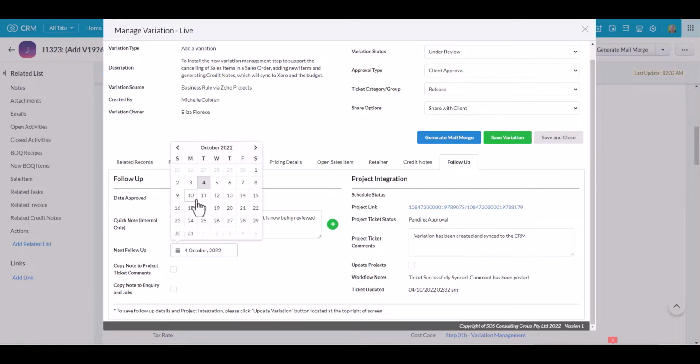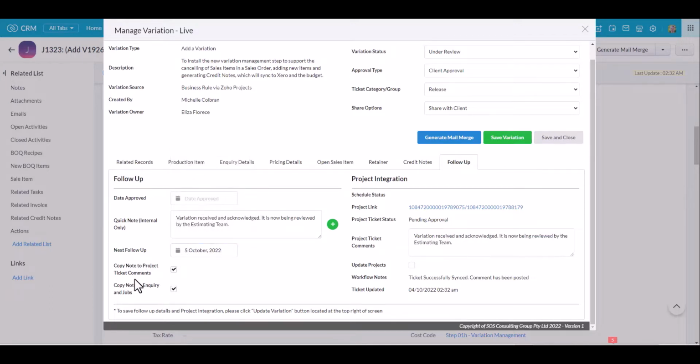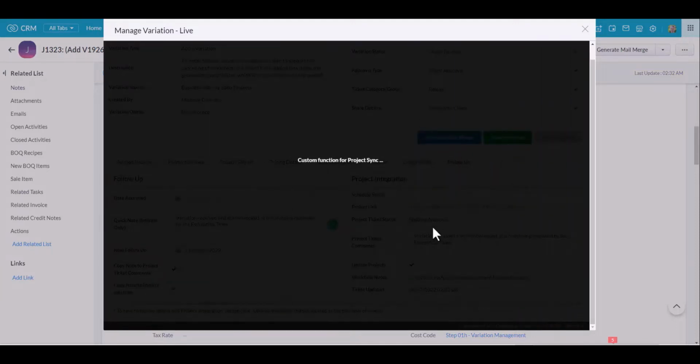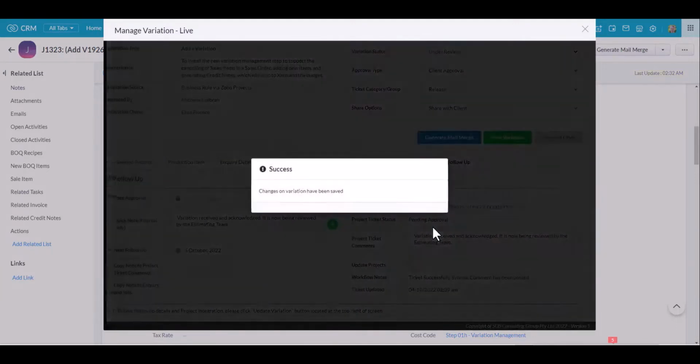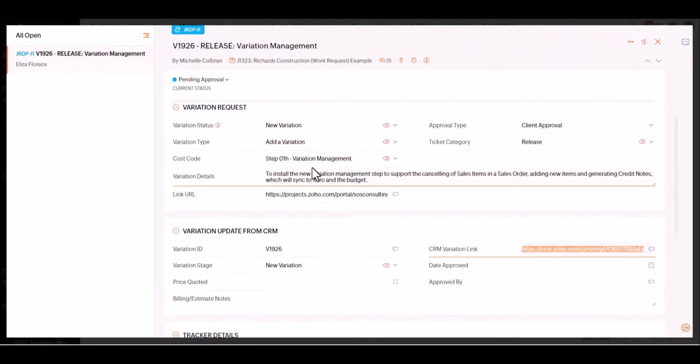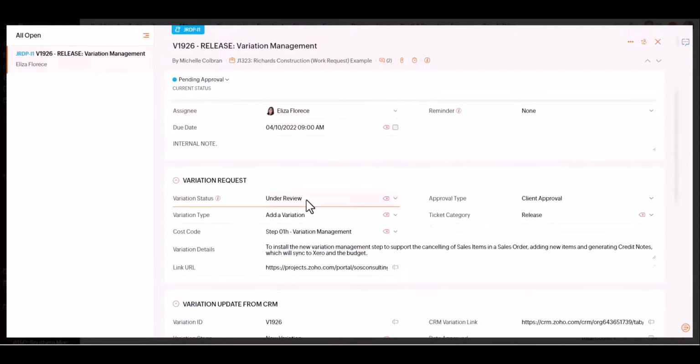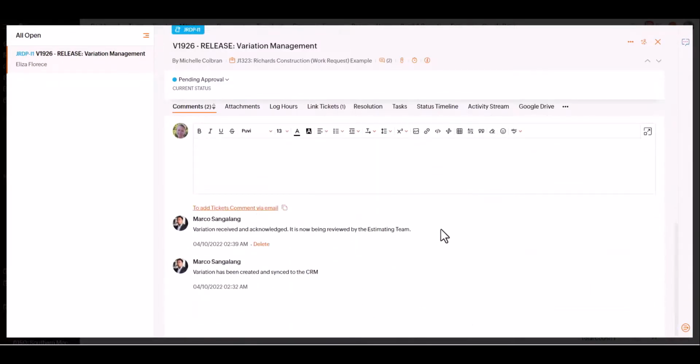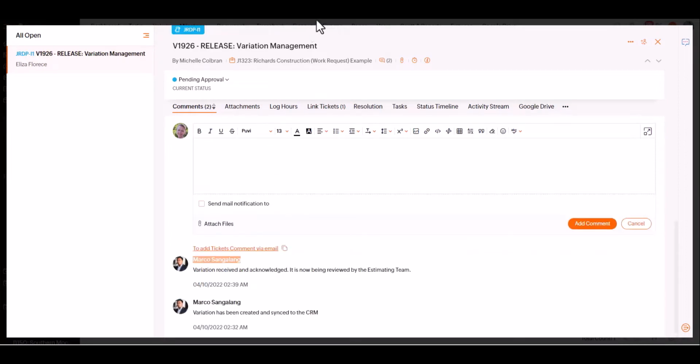I can choose my next follow-up date, and I'm going to push those comments to the inquiry, the job, and sync them back to Zoho Projects. If I click on save, there we go, and I'm just going to jump into the project so you can see what's happened. We'll refresh that ticket, scroll down, and there we go. We can see the comment has automatically been entered. Now you need to designate who in your business is going to take ownership of that comment, as Zoho Projects cannot allocate it based on the user. In our business, we've chosen Marco to be in charge of managing the variation comments.